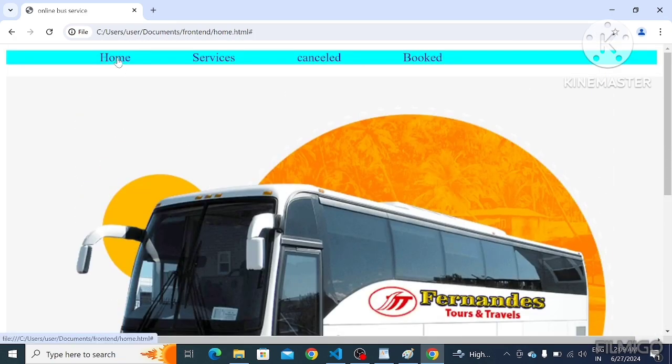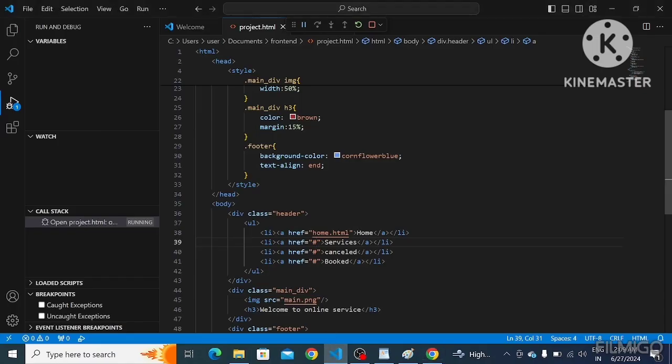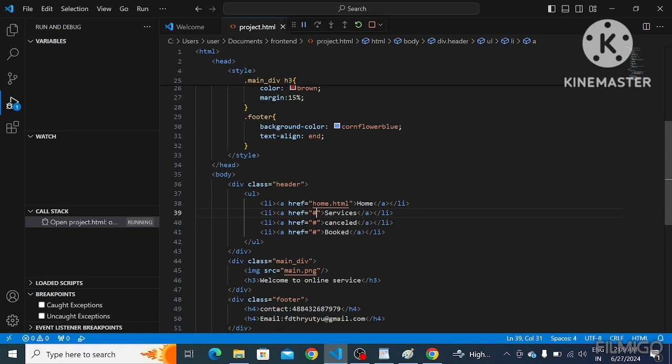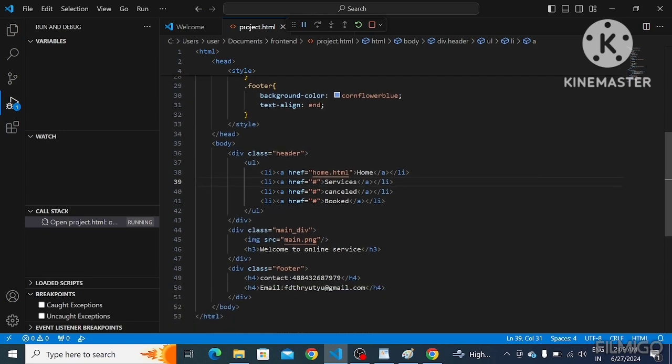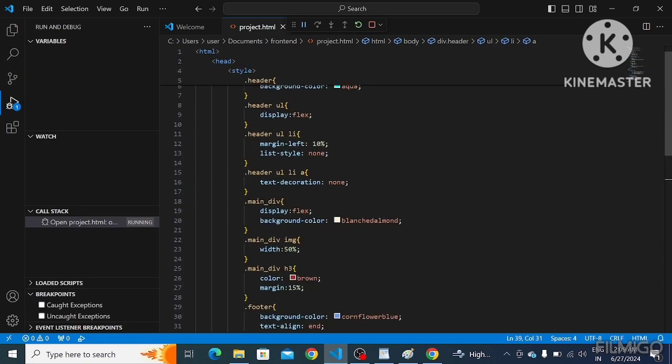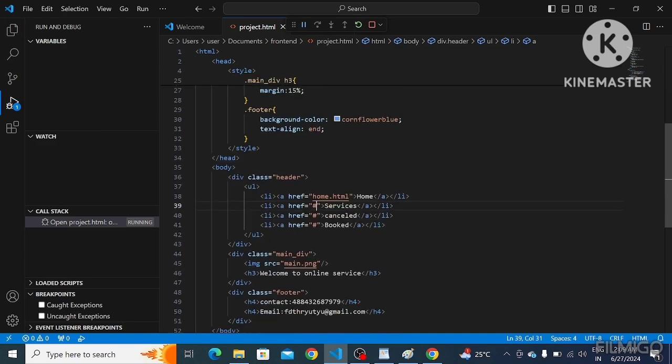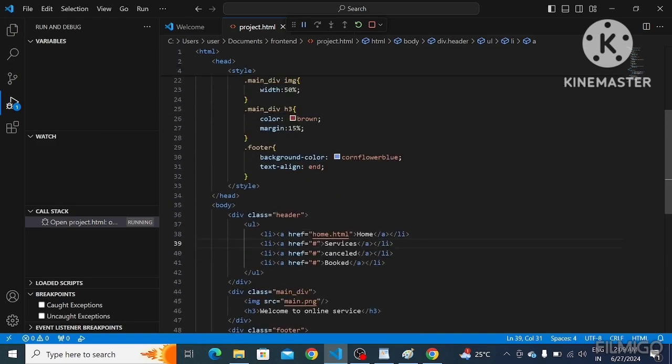When we click this text or image, we want to get some other web page. That web page is going to be inserted in this href. Okay. In this way, we are going to add some HTML elements or other tags, and we are going to implement these CSS properties to these HTML elements.